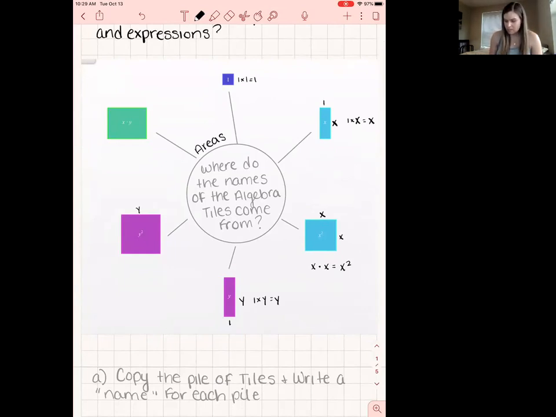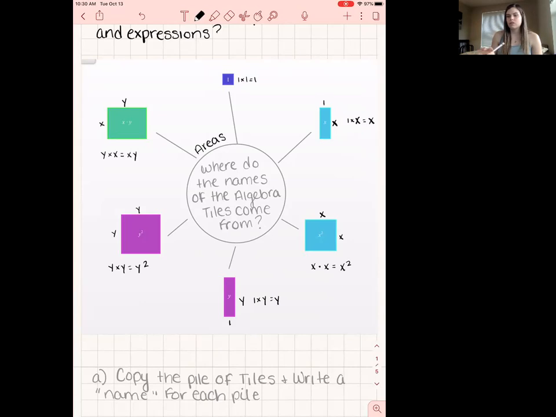So that means this is a y by y, meaning we don't know that length, but we know that it's a little longer than the x tile. So y by y gives us an area of y squared. And then this one is a little longer up top, so that's a y. A little shorter on the side makes it an x. So this is a y by x, and so we just call it xy because we put it in alphabetical order.